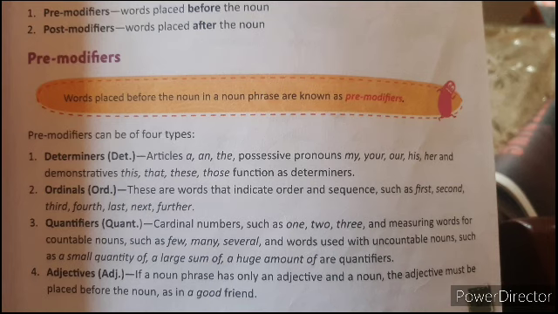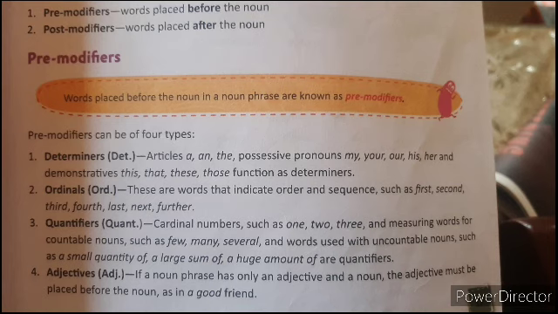These are possessive pronouns in the list of determiners. Then demonstrative pronouns: this, that, these, those. All these words function as determiners. So the determiners are articles, possessive pronouns and demonstratives.